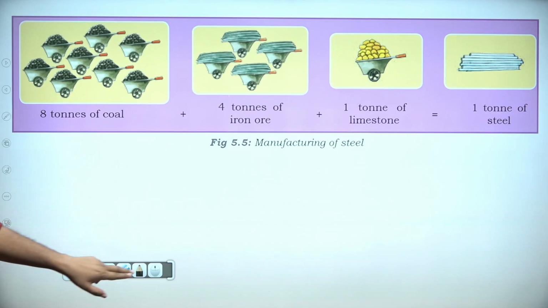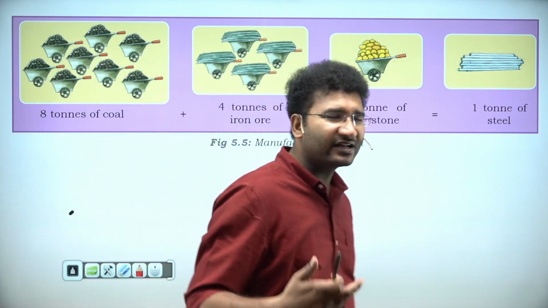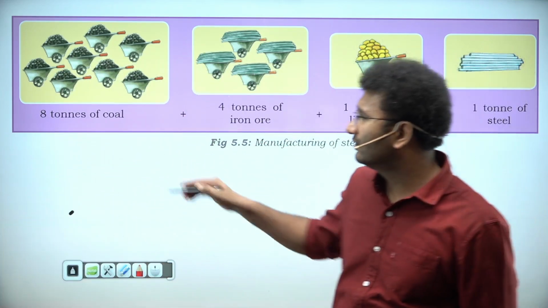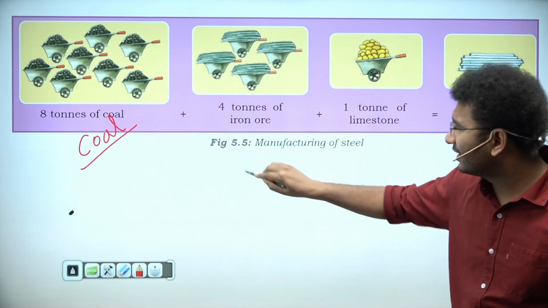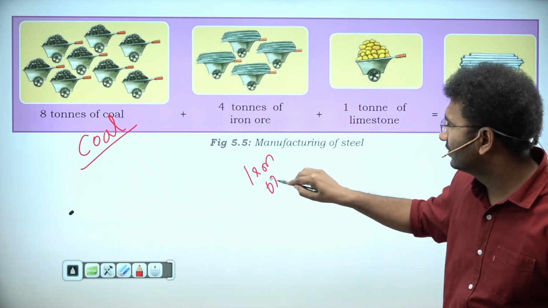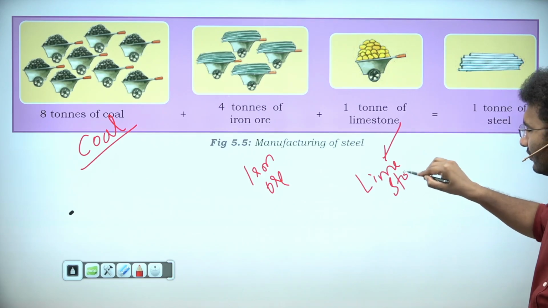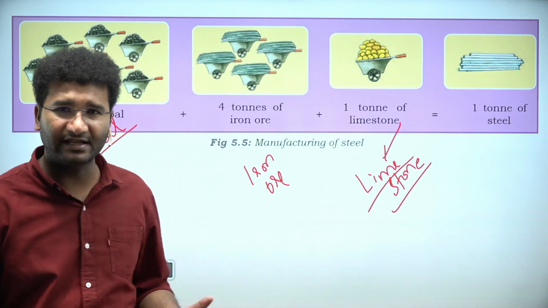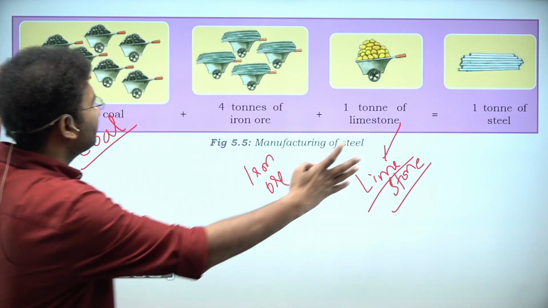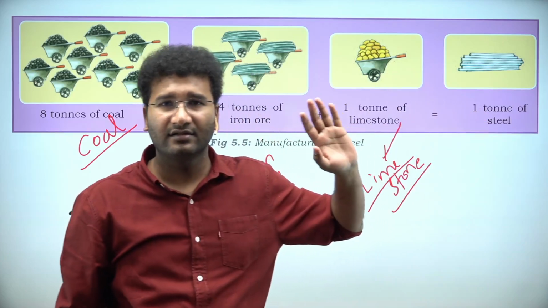So, how is this iron manufactured? Basically, to establish an iron industry, you need certain raw materials. What are the raw materials? One, you need coal. Okay? You need iron ore and limestone. You need iron ore, limestone, and coal. These are the three entities that are required. So when you mix these three and burn it off, then you will get iron, right?